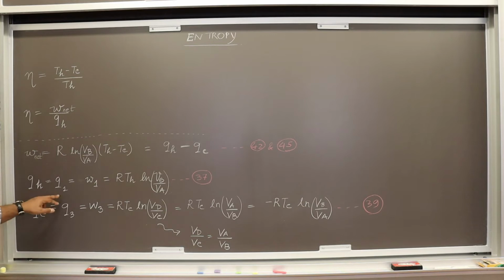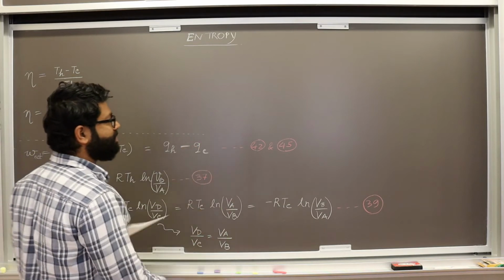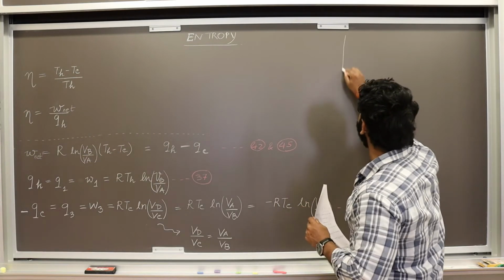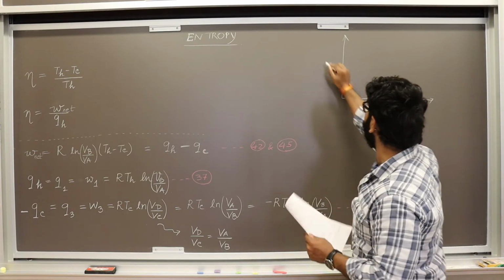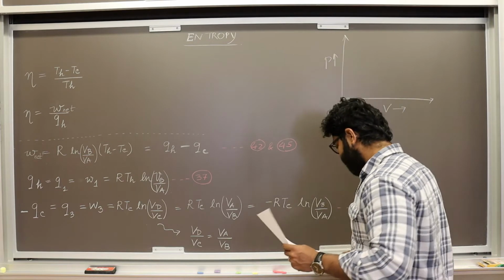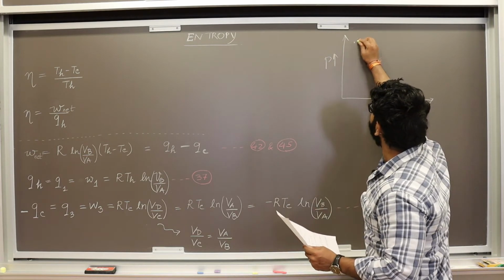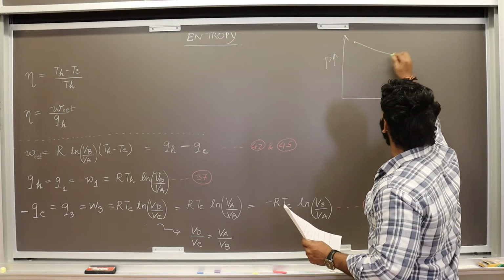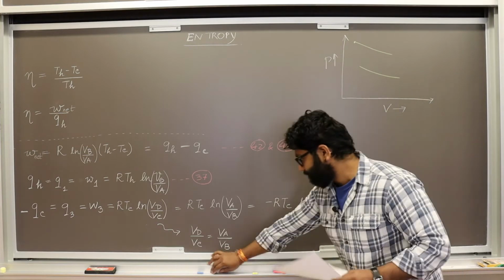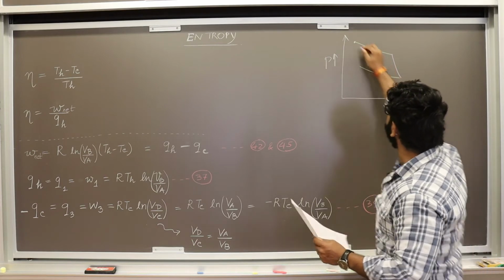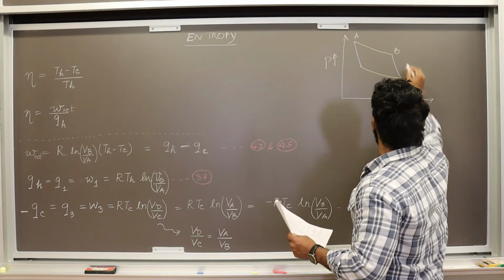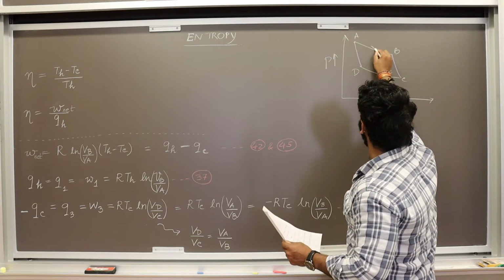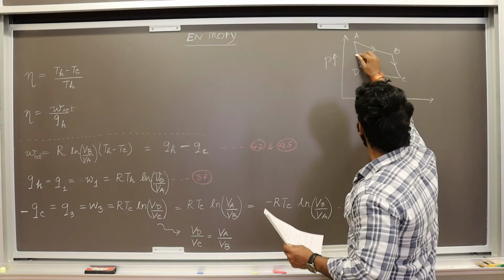Okay. So, Qh was basically Q1, which was the first step of the Carnot cycle. Or how was the Carnot cycle? So, I'll just draw it once more. So, you have V on this side, you have P on this side. Okay. So, the Carnot cycle was something like this. It's something like this. Okay. Now, you started from A and you move like this.